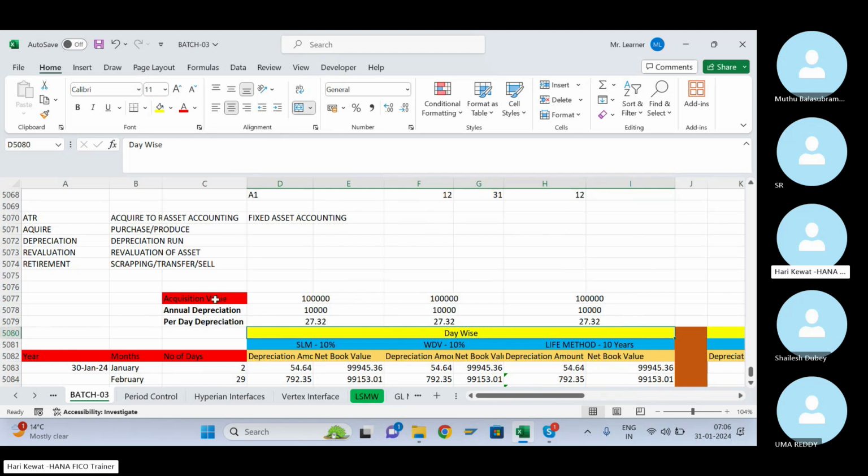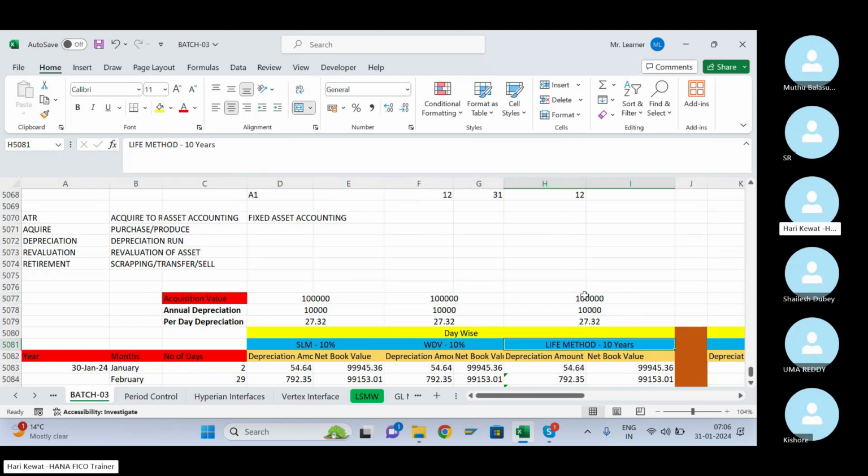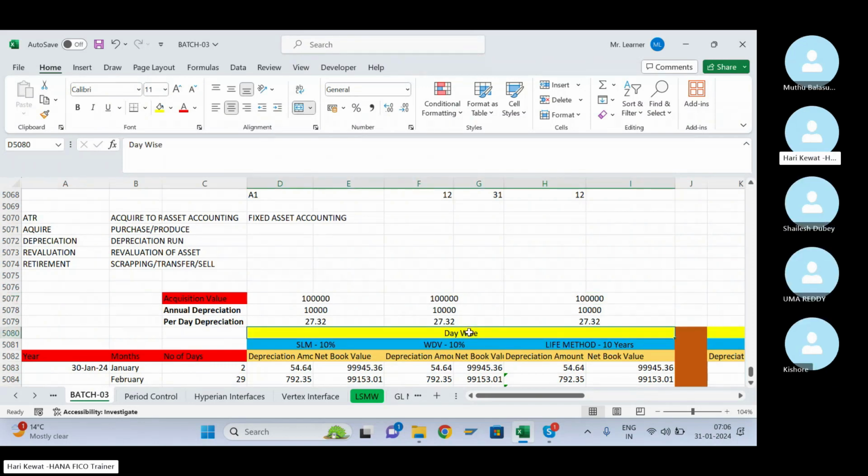In today's session I have taken an example. Let's say you purchase one asset with an acquisition value of 1 lakh rupees, the same for the SLM method, the WDV method and the life method. In SAP you follow either the day wise method or the period wise method.